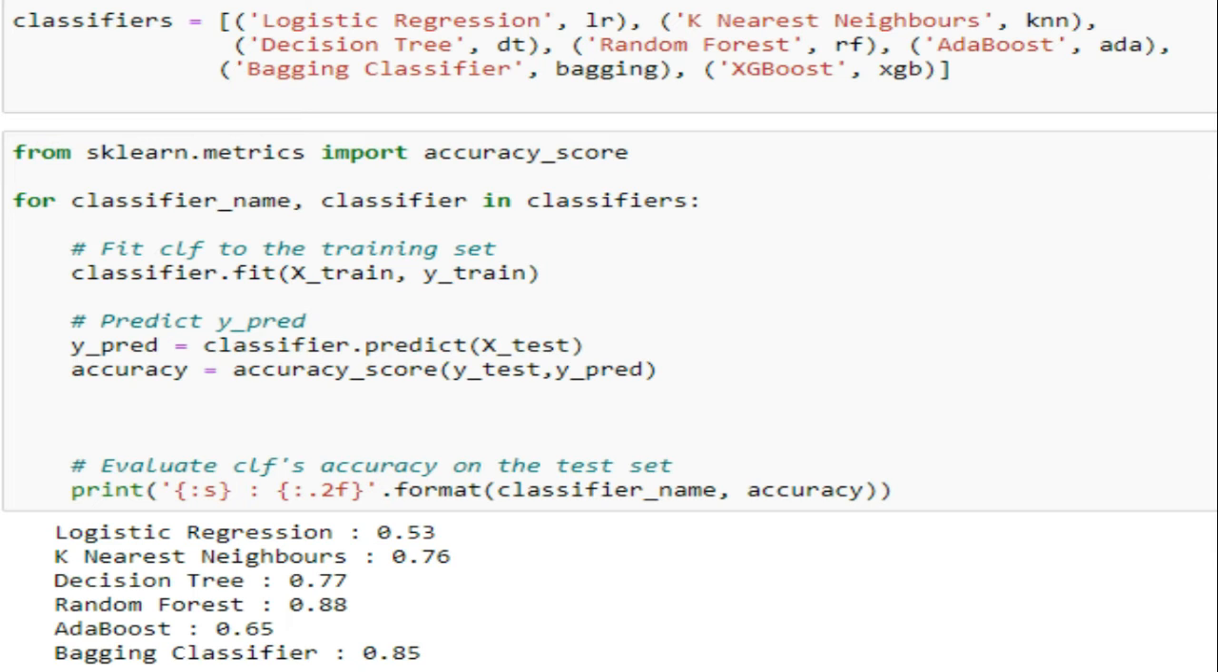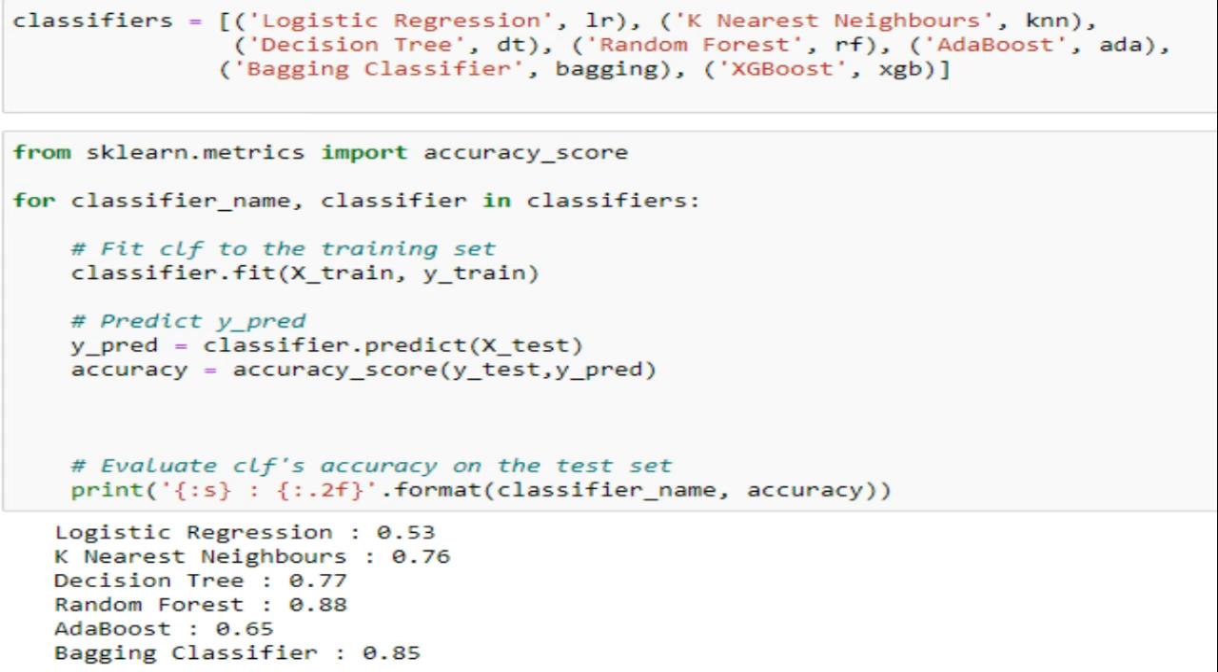I imported the accuracy score metric from sklearn.metrics. I have used a for loop to measure the accuracy of my different models. As you can see, logistic regression gave me 53% accuracy, K nearest neighbor has given me 76% accuracy, random forest 88% accuracy, AdaBoost 65% accuracy, Bagging classifier 85% accuracy.